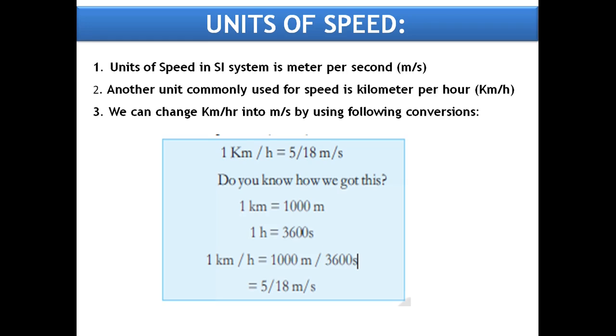1 kilometer per hour is equal to 5 by 18 meters per second. That is fixed, children. If you are changing 1 kilometer per hour into meters per second, you have to apply 5 by 18 meters per second.